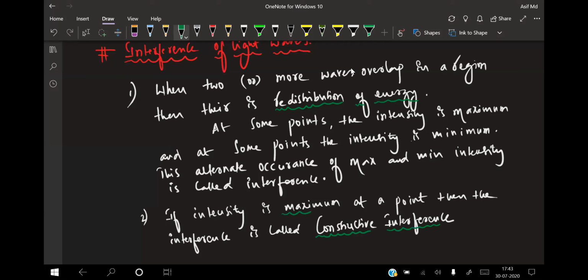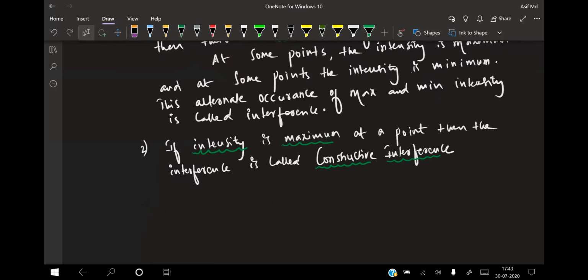That means if the intensity is maximum, it is known as constructive interference.